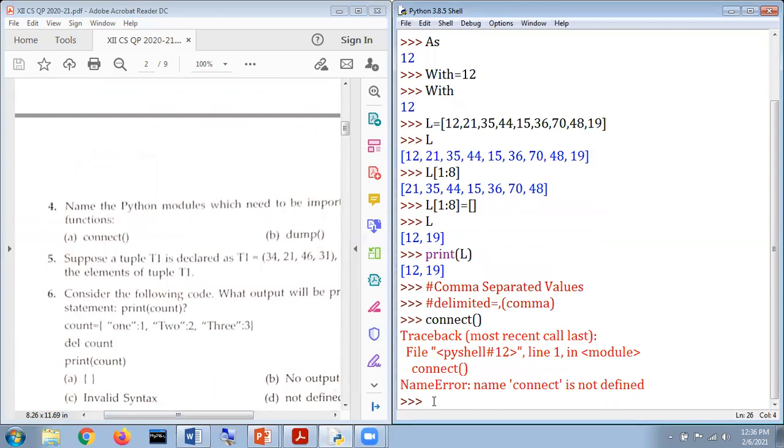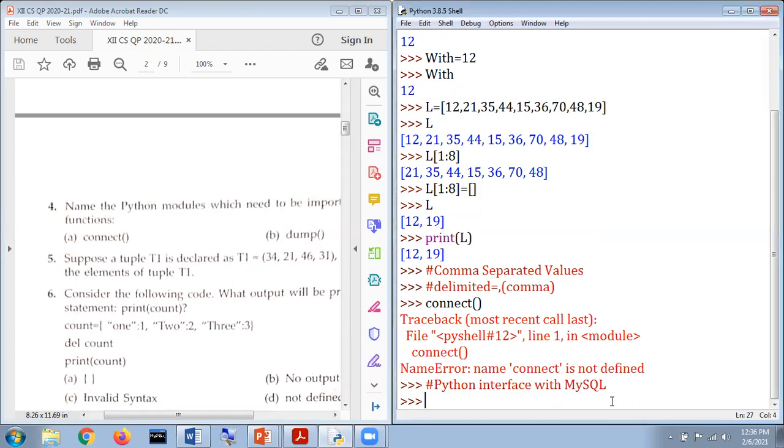Hopefully you remember that the connect function is related with the Python interface with MySQL. This will be the concept.